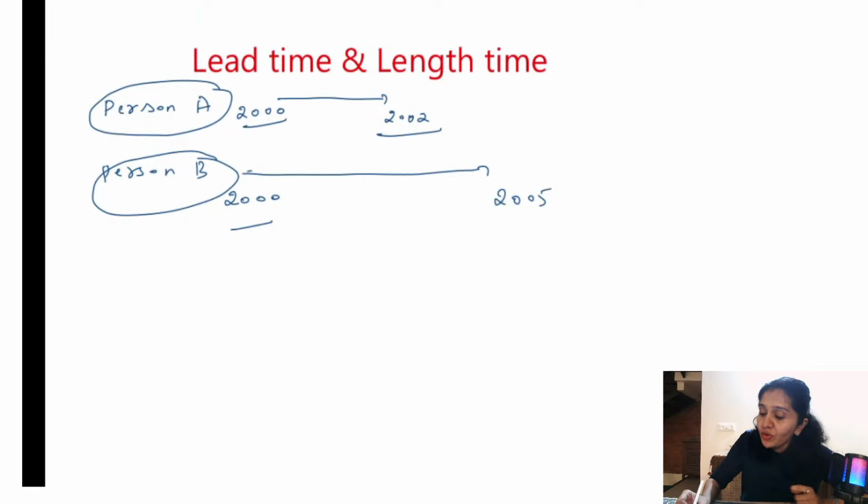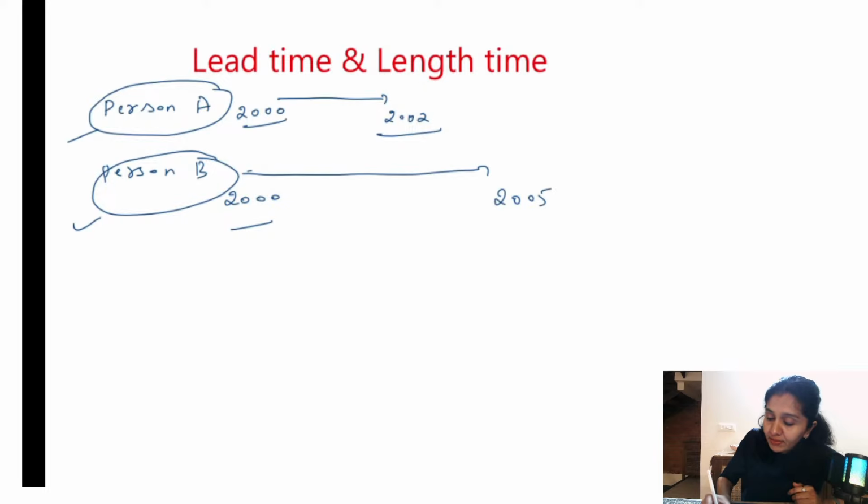Alright, so who will do better? Obviously person A will do better, because the disease was detected at an earlier stage compared to person B. So this advantage gained by screening is known as lead time. So what is lead time? Just one line you have to remember: advantage gained by screening test is known as lead time.